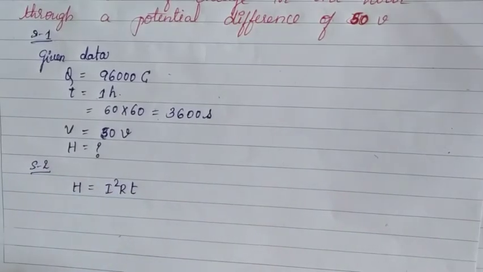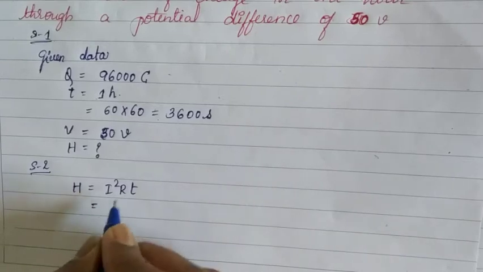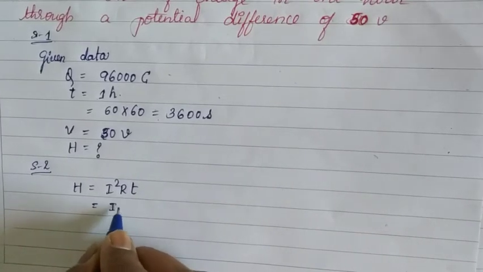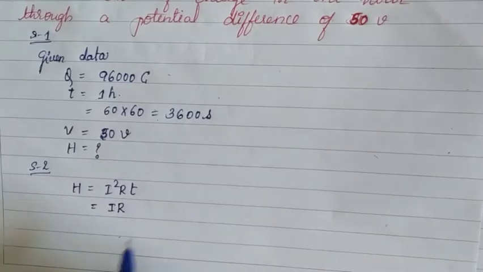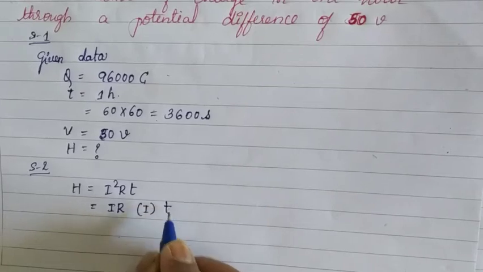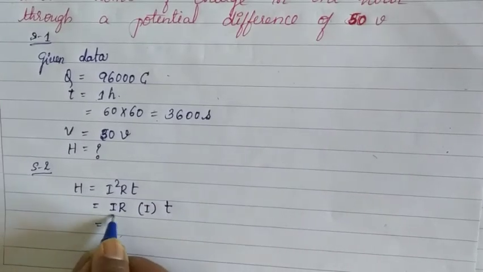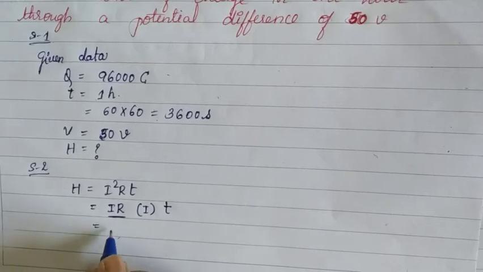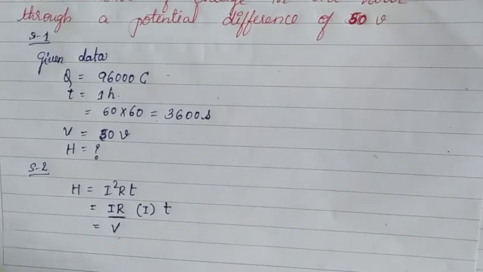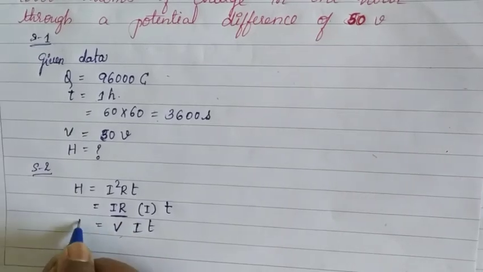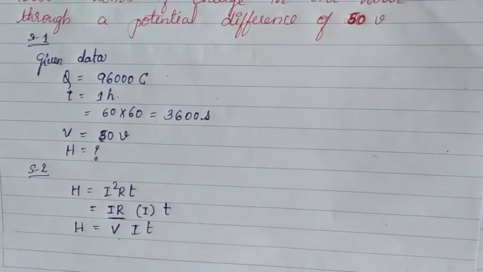Now, split I square as I into I. One I multiplies with R, another I is written separately with T. Instead of IR, we have to put V, by using Ohm's law.